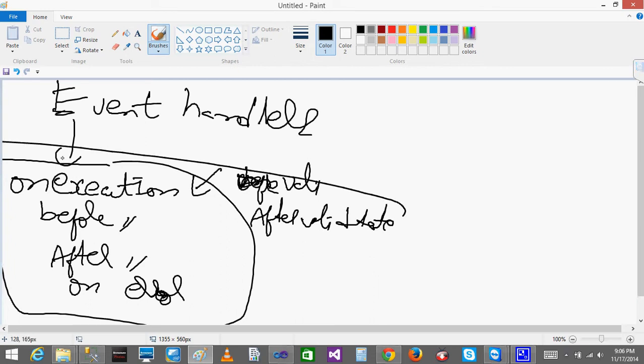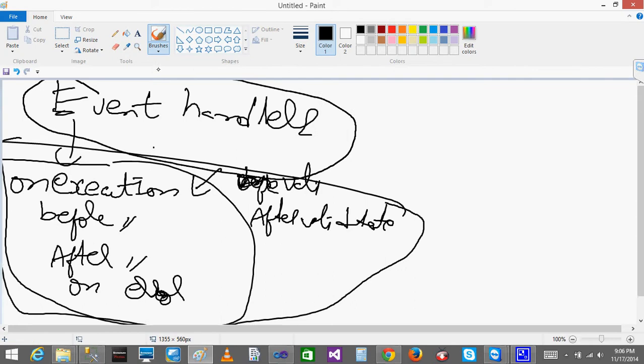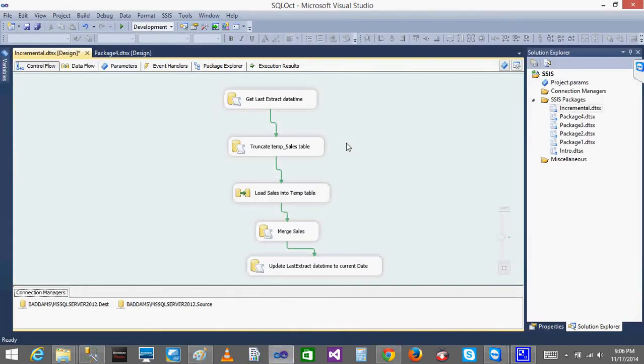Whenever you want to perform some operation on any of the events, you can create that operation under the event handlers, like a data flow. Under the event handlers you can create the task. Let's say I try to fail this package.